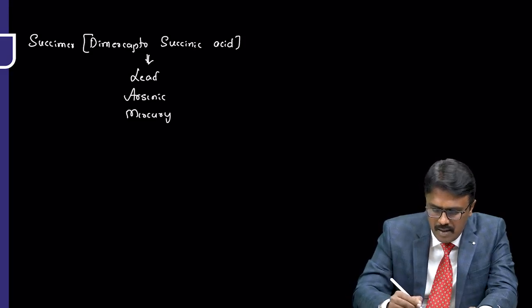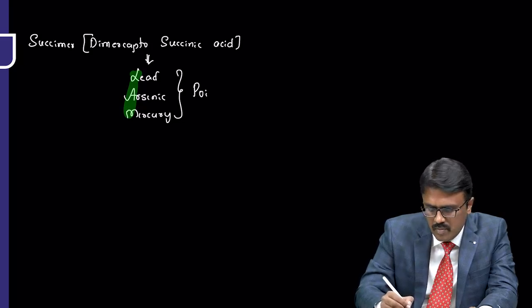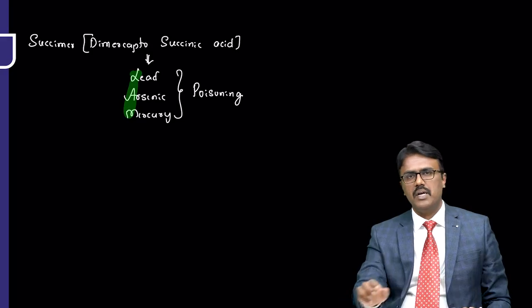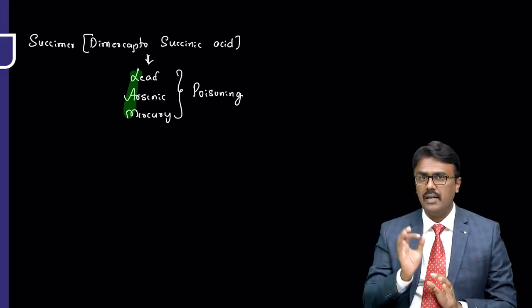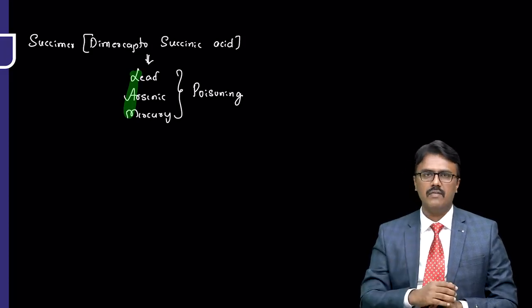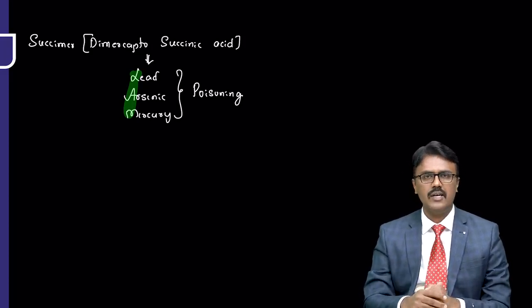Remember as LAM. So these are the chelating agents we use in metal poisoning. Please concentrate on iron chelators, then succimer, then penicillamine. Very, very important. So that is about chelating agents. Thank you all.